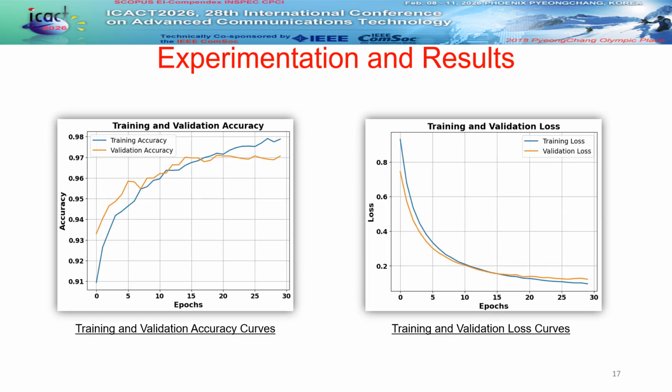Moving to our experimentation and results, these curves prove our model's learning efficiency. The accuracy graph shows a rapid climb, stabilizing near 97%, with the validation curve closely tracking the training curve. This confirms the framework generalizes exceptionally well without overfitting. Simultaneously, the loss curves show a steady synchronized decline. The smooth stabilization validates our early stopping mechanism, proving the model reaches peak predictive power without computational waste. Together, these results confirm a highly stable and reliable detection system.